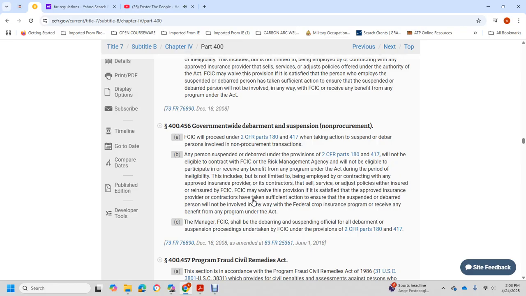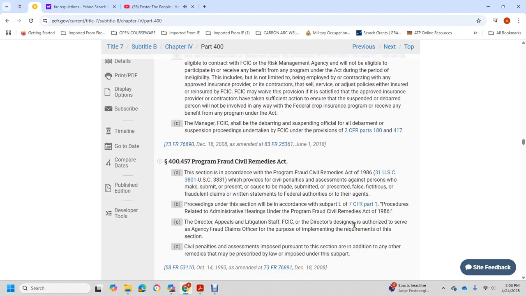This includes, but is not limited to, being employed by or contracting with an approved insurer, serving as an adjuster of the policy, or acting as either an insurer or reinsurer with the Federal Crop Insurance Corporation. The Federal Crop Insurance Corporation may waive the provision if satisfied with the approved insurer or provider. The manager of the Federal Crop Insurance Corporation shall debar or suspend officials under all debarment and suspension procedures of the Federal Crop Insurance Corporation under the provisions of Title 2, Part 417.